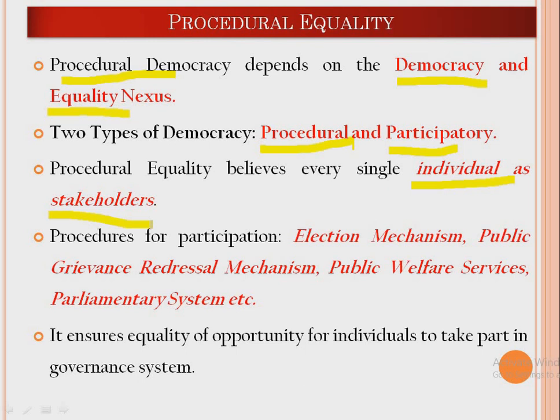So he said that because the entire government has been made by the people, it is for the people. So people, or individuals, have always been considered as the stakeholders. So they should be represented in the democracy. Therefore procedural equality believes that every single individual, being a stakeholder, must be represented within the democratic regime.